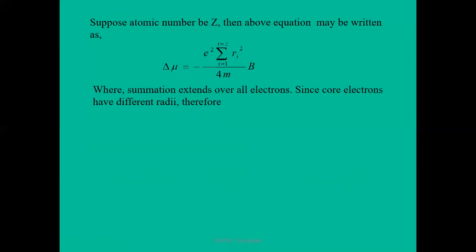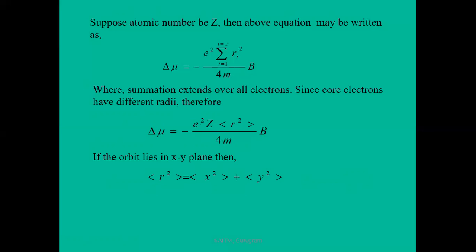Since every electron has a different radius, delta mu is equal to e square Z upon 4m, taking the average of the squared radii of all the electrons, times B. If the orbit lies in the xy plane, then r square, the equation of a circle, is equal to the average of x square plus the average of y square.